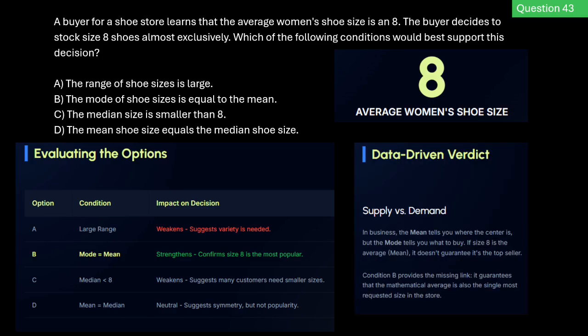So the mean tells you where the math center is, but the mode tells you what people are actually buying. Now, without knowing the mode, a mean is just a number. So condition B provides the crucial missing link by guaranteeing your average is your peak seller. There you go. The condition that best supports the buyer's gamble is B. The mode of shoe size is equal to the mean.